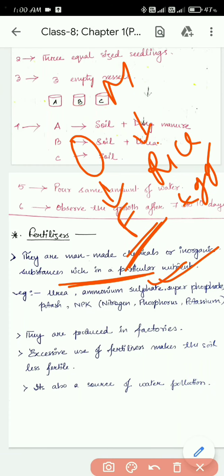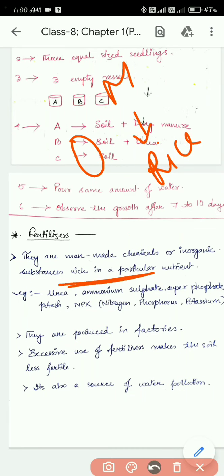For example, when you give the fertilizer urea, it will only provide urea. It won't be providing nitrogen or oxygen, something like that. So these are the examples of fertilizers.